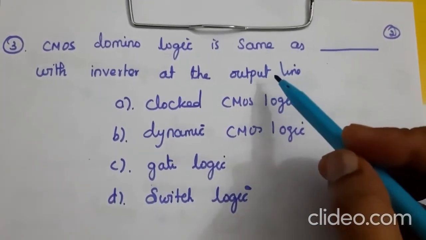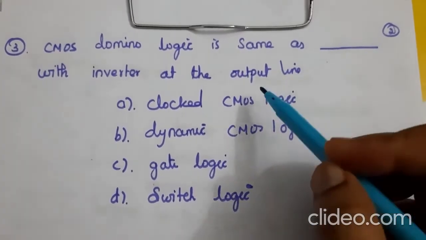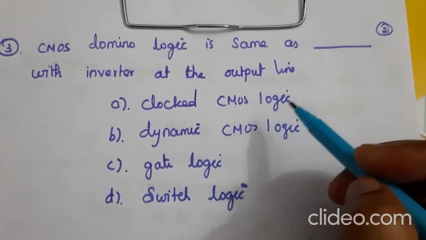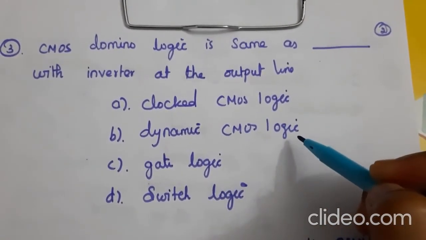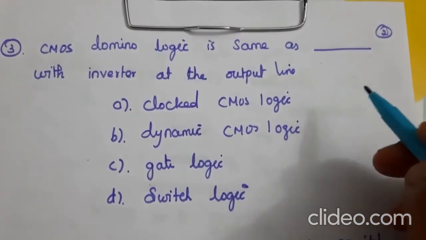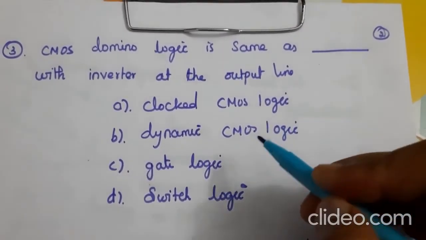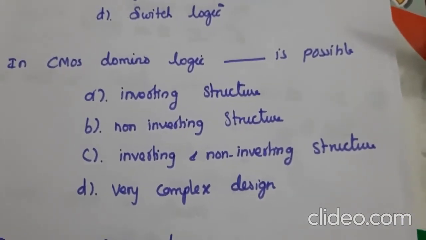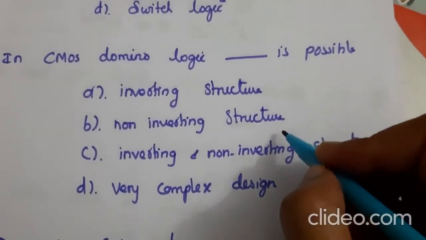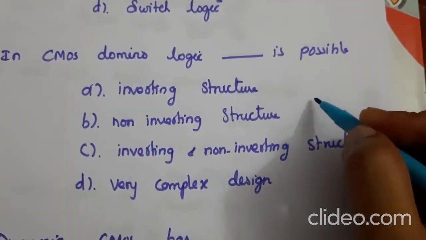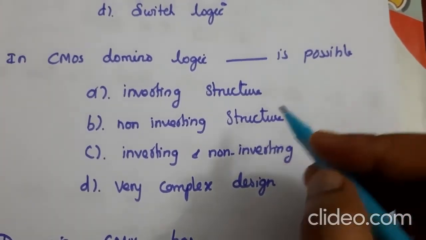Next question, CMOS domino logic is same as dynamic CMOS with inverter at the output line, and here we connect the inverter with the dynamic CMOS logic. So this is not added with the static CMOS logic. We add the inverter with dynamic CMOS logic. So here the answer is B. Next question, in CMOS domino logic, non-inverting structure is possible. So we will get non-inverting output also by adding the inverter at the output side. So here the answer is B.